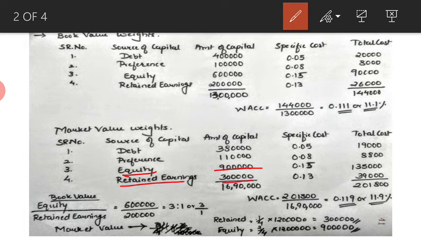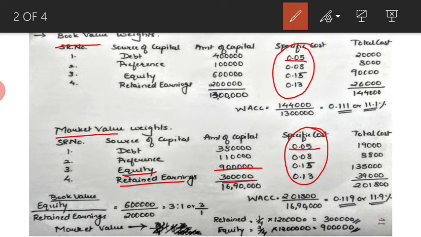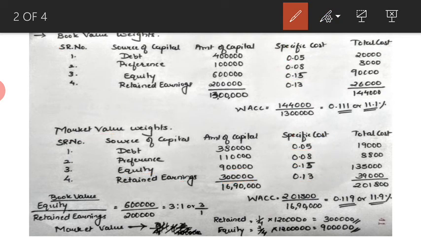We have already seen that whether it is book value weights or market value weights, your specific cost would not change. So your specific cost would remain the same, that is 0.05, 0.08, 0.15 and 0.13. Then how do we calculate the total cost? It is multiplication. That is 3,80,000 into 0.05 gives you 19,000. 1,10,000 into 0.08 is 8,800. 9 lakh into 0.15 is 1,35,000 and 3 lakhs into 0.13 gives you 39,000.